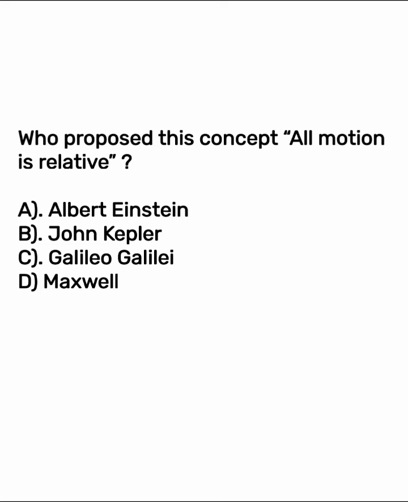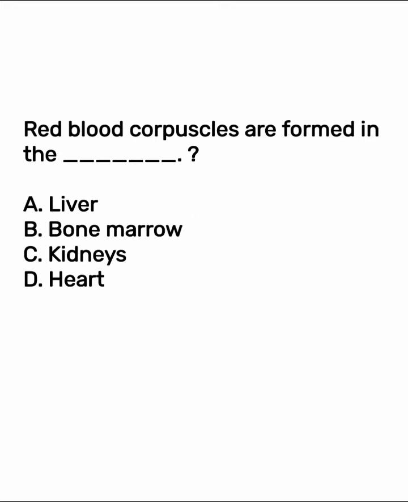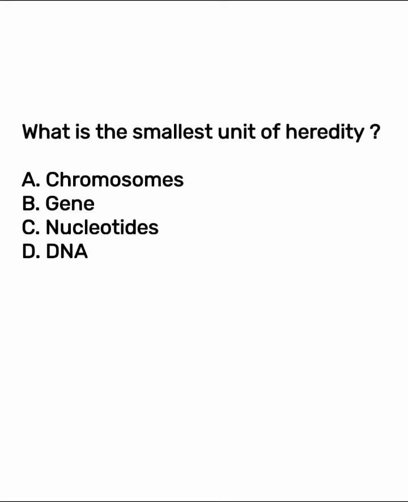Who proposed the concept that all motions are relative? The right answer is option A, Albert Einstein. Red blood corpuscles are formed in the option B, bone marrow is the right answer. What is the smallest unit of heredity? The right answer is option B, gene.